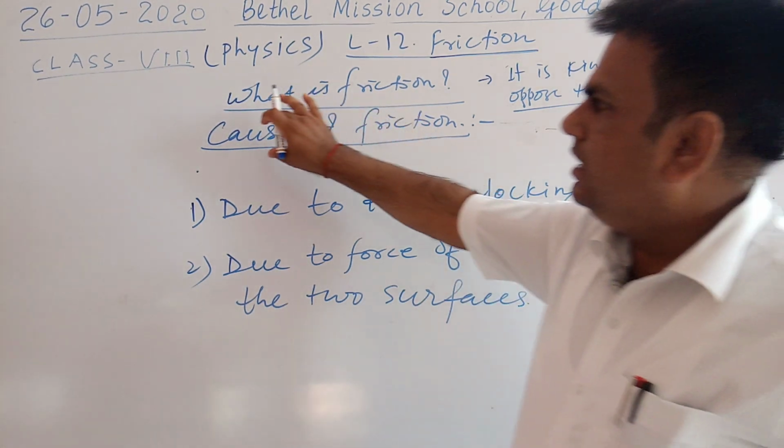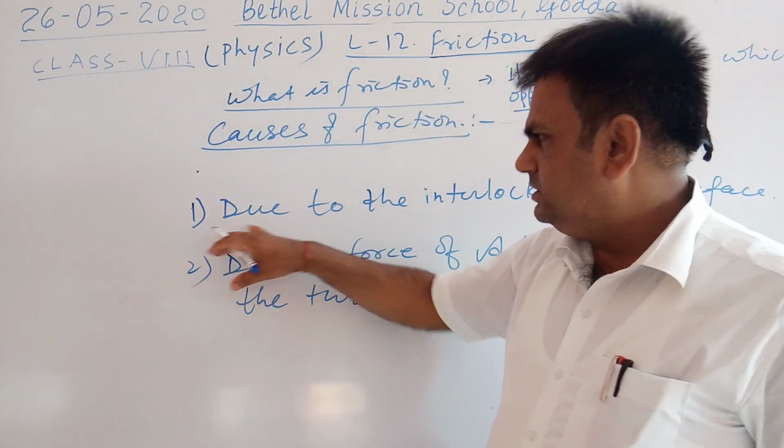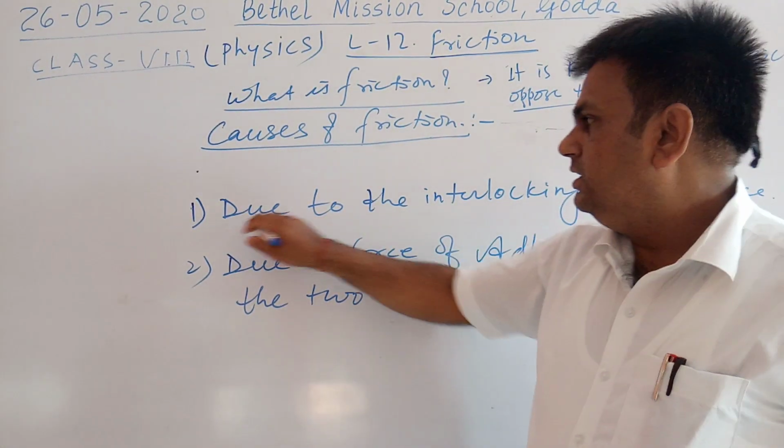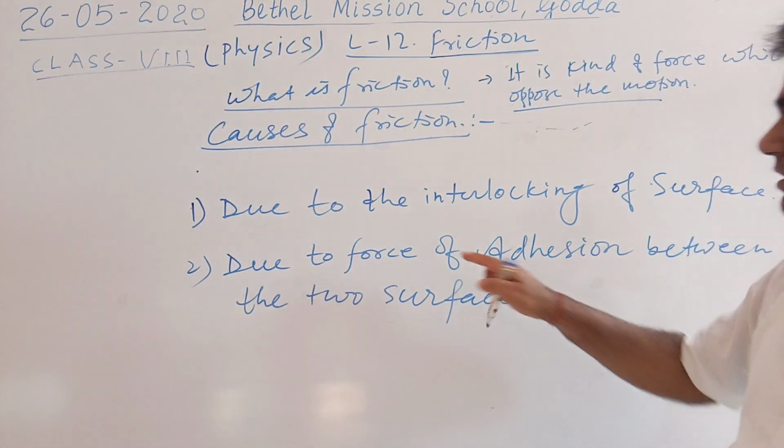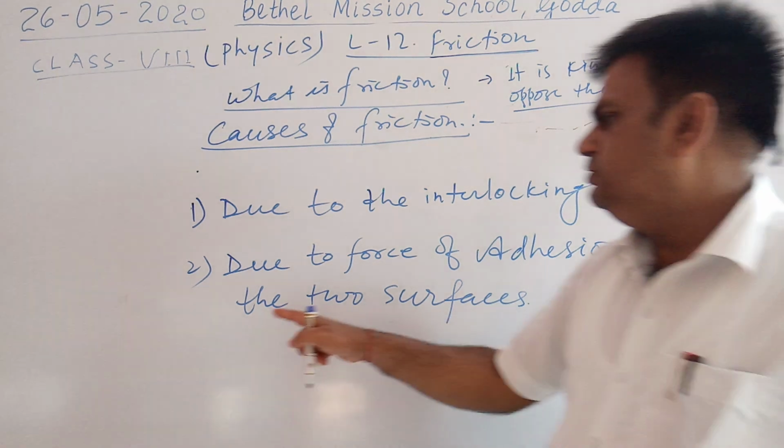And there are two causes of friction. Number one, due to interlocking of the surfaces, and number two, the force of adhesion between two surfaces.